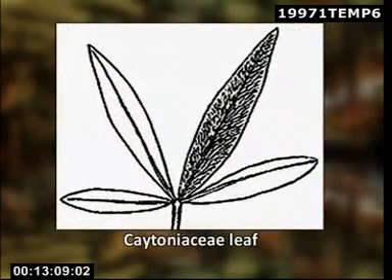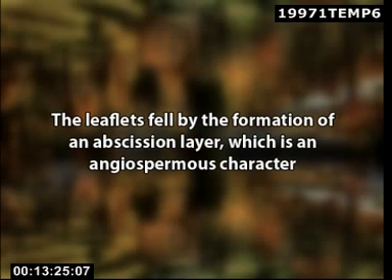In Caytoniaceae, the leaf consisted of a cylindrical petiole bearing 4 terminal leaflets. Each leaflet consisted of a distinct midrib that gives off finer branches that fork freely, forming a network of veins. The leaflet or even the whole leaf fell by the formation of an abscission layer, which is an angiospermous character.